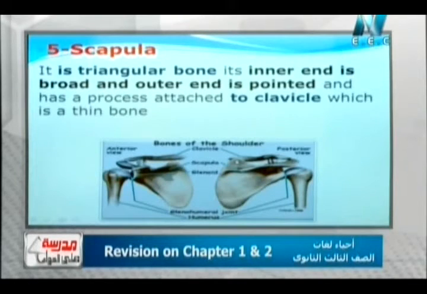Let us remember the scapula contains a cavity called the glenoid cavity, where the head of the humerus fits to form the shoulder joint. So the shoulder joint is the articulation between the head of the humerus bone and the glenoid cavity, which acts as a part of the scapula bone.